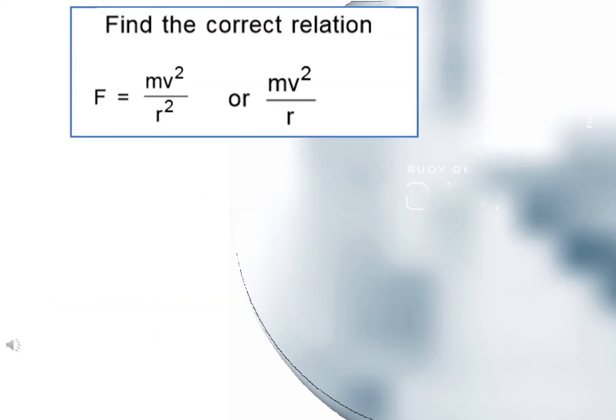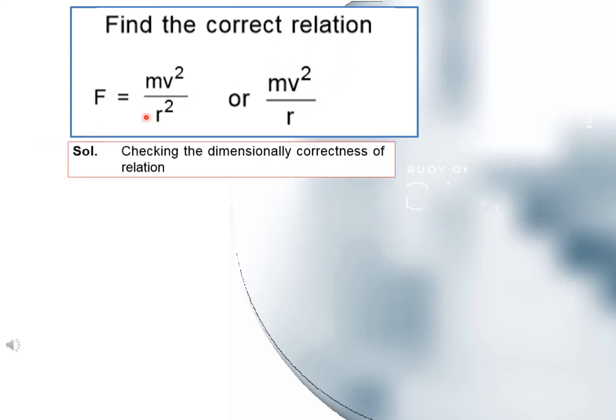As we know, by the help of dimensional analysis, we can check the correctness of a physical equation. Here in this question, we have to find the correct relation. Which relation is correct? F is equal to mv square divided by r square, or F is equal to mv square divided by r. Checking the dimensional correctness of the relations. Let's derive the dimensional formula for F is equal to mv square divided by r square.